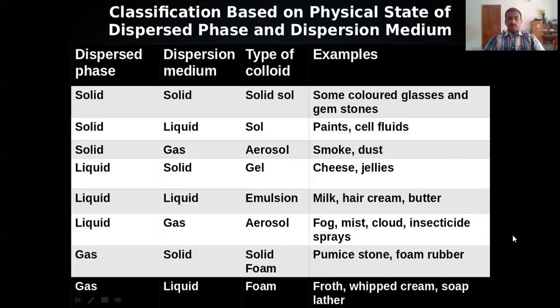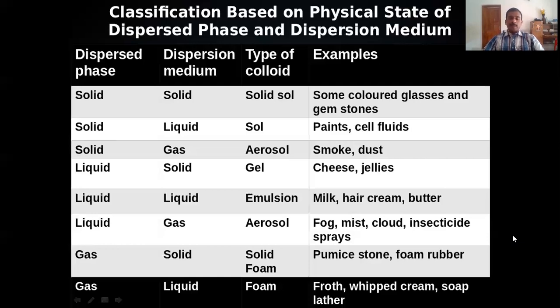Now the fourth one, liquid dispersed in solid. That is known as gel. Liquid dispersed in solid. What is the name or type of the colloid? Gel. Example, cheese, jellies. Now you are familiar with the jellies. In cheese, liquid dispersed in solid.